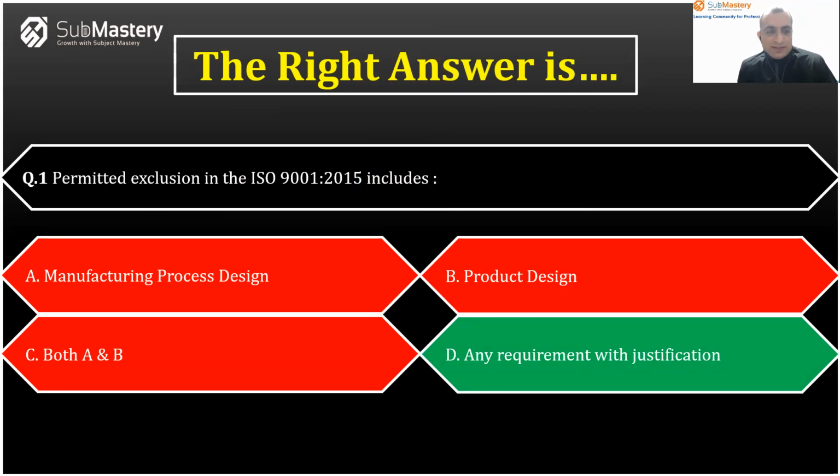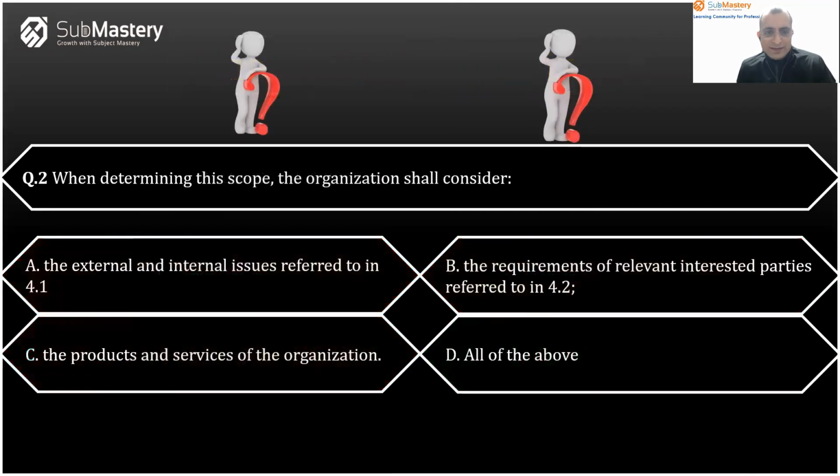Okay, so let's get started with the next question. Question number 2. When determining the scope, the organization shall consider: A, the external and internal issues referred to in 4.1, B, the requirements of relevant interested parties referred to in 4.2, C, the products and services of the organization, D, all of the above. When determining the scope of the QMS, the organization shall consider what?